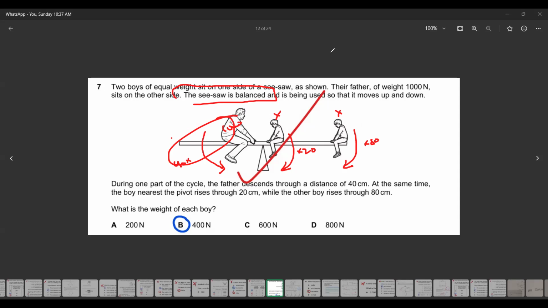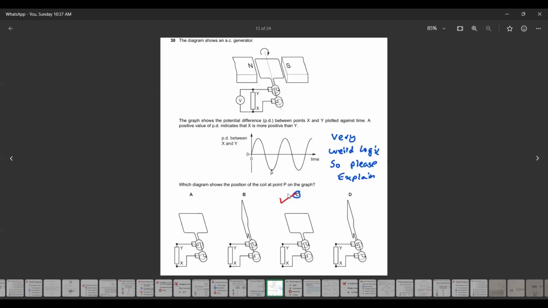So whenever you see such a question regarding the pivot, you will use the concept that clockwise and anti-clockwise turning effects are the same. What is the difference between split rings and slip rings? The slip rings are circular rings which are used in an AC generator. But the split rings are rings divided into two parts which are used in a DC motor. A DC motor converts electrical energy to kinetic energy, whereas an AC generator converts kinetic to electrical.